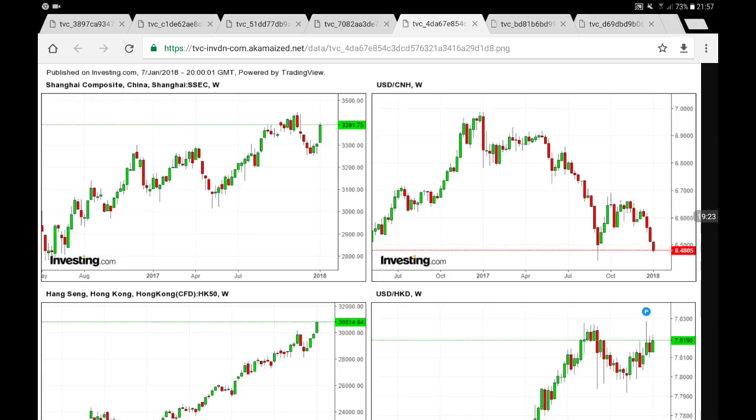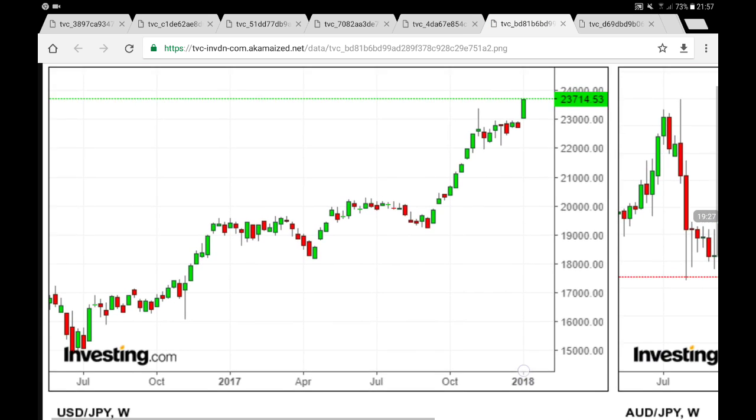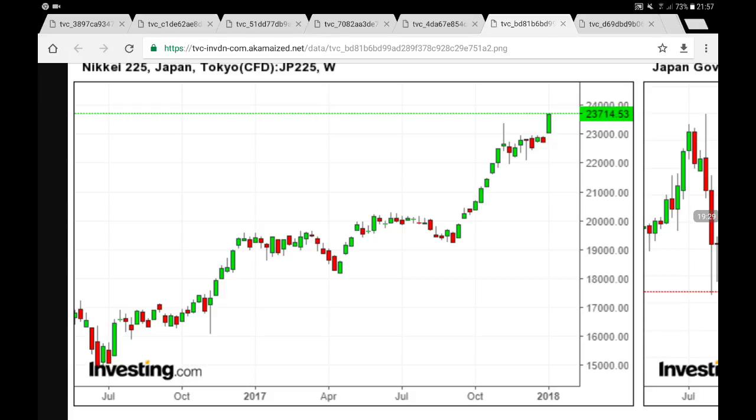Okay, so now let's continue, and now let's go to Japan, and over here the Nikkei 225, also very bullish. Remember we had a resistance at 23,000 points, and now we are going towards 24,000 points, excuse me.